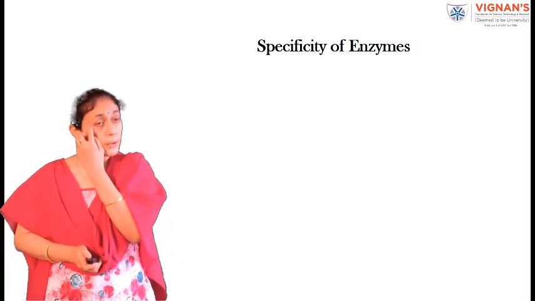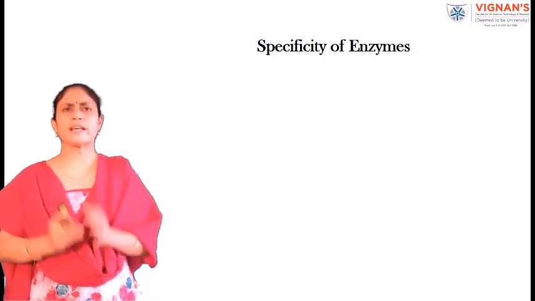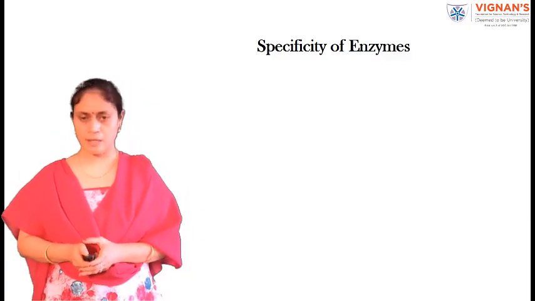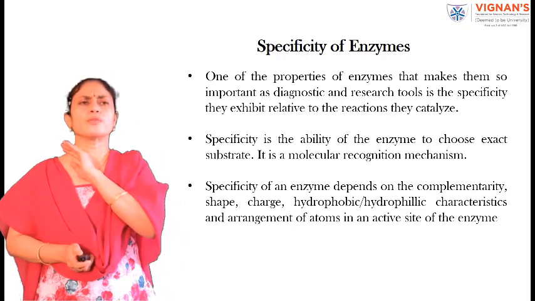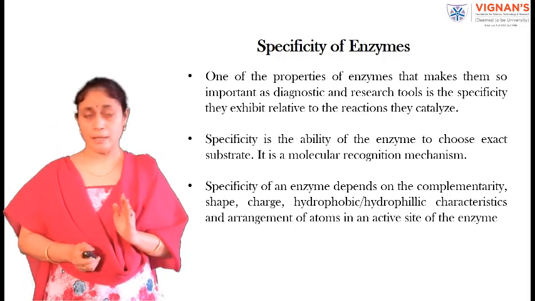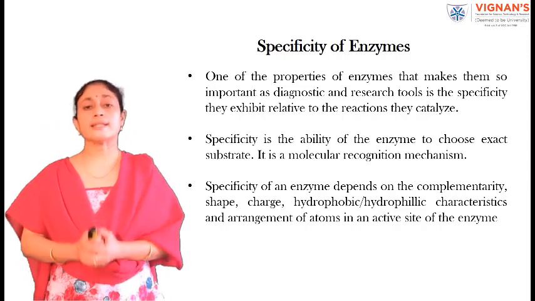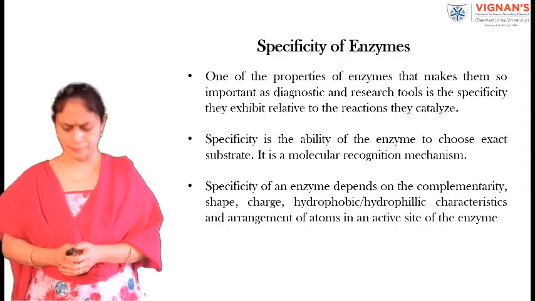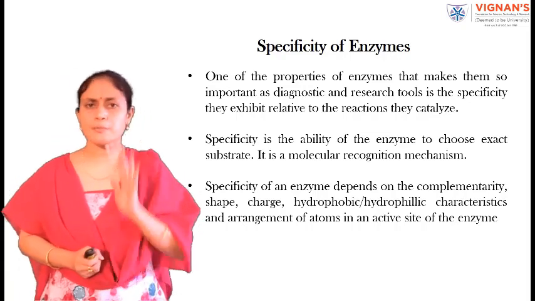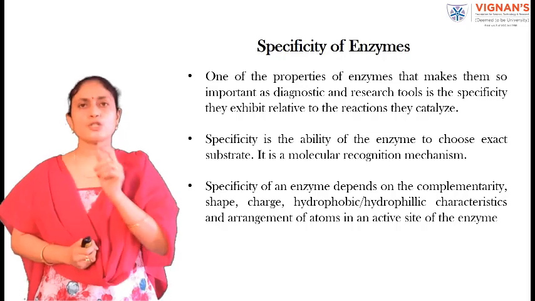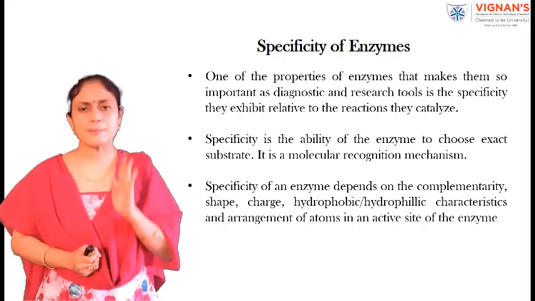Now, we'll look into the most important aspect of enzymes, which is the specificity of enzymes. Specificity is one of the most important properties of an enzyme, and because of this property, enzymes are used as diagnostic as well as research tools. Then, what is the meaning of specificity? Specificity is the ability of an enzyme to choose its exact substrate.